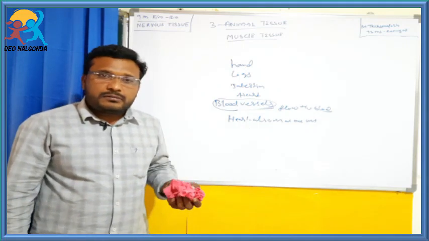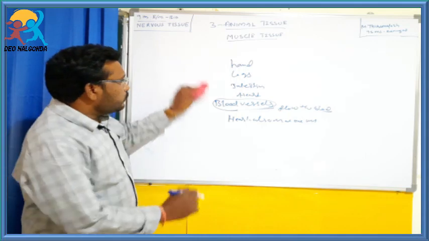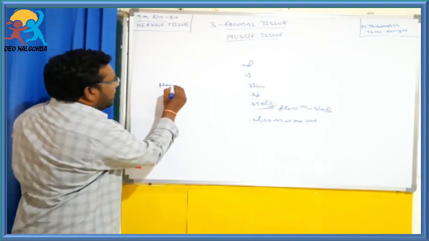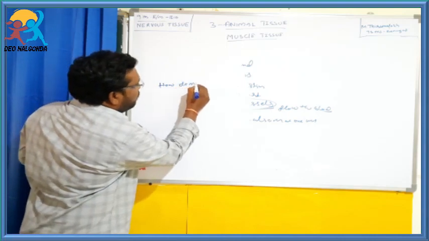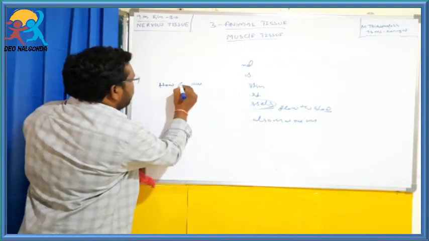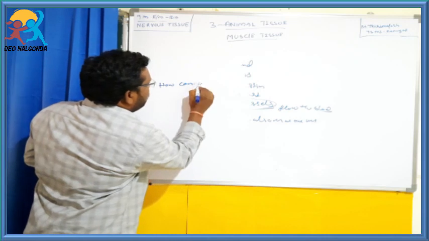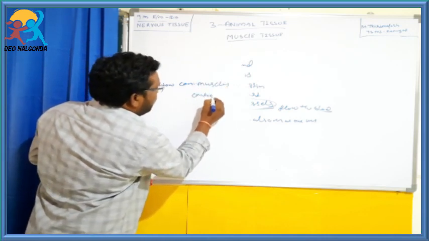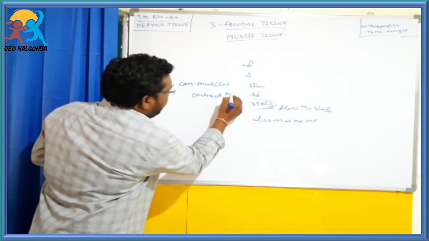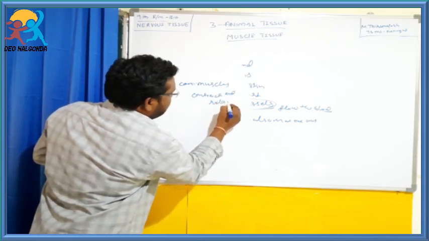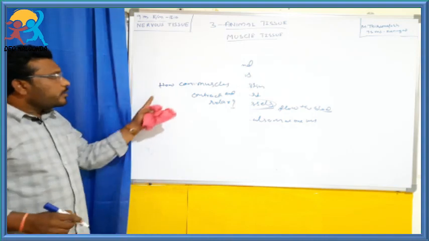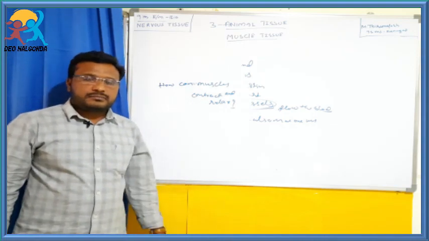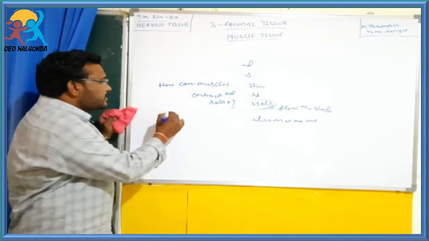How is it possible? Yes students, one question is asked here: how can muscles contract and relax? Tell students.